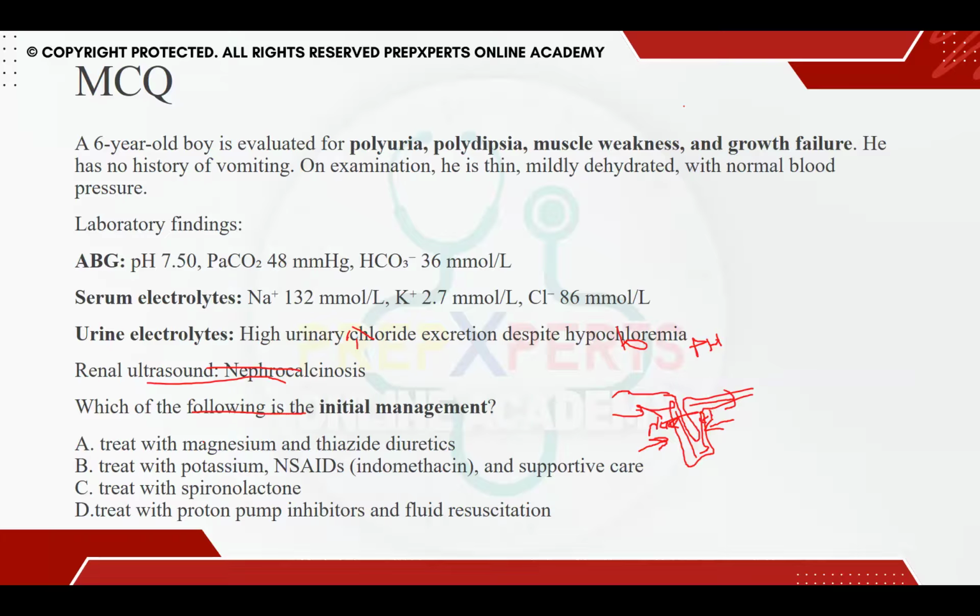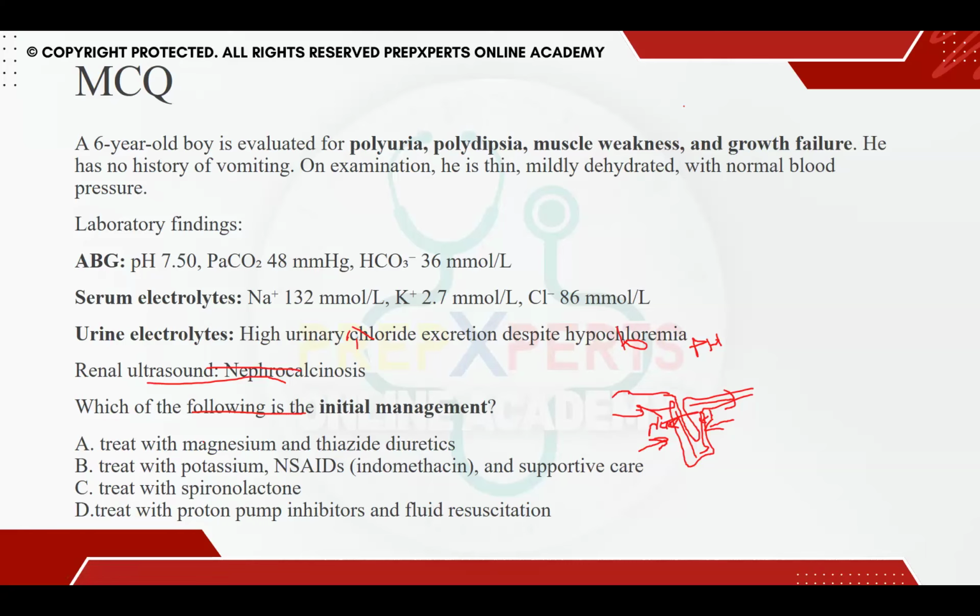You have a 6-year-old boy evaluated for polyuria and polydipsia. He has failure to thrive and growth failure. He has no history of vomiting, but he presents to you with a pH of 7.50, bicarb of 36, PaCO2 of 48. On serum electrolytes, the sodium is 132, the potassium is 2.7, and the chloride is 86.